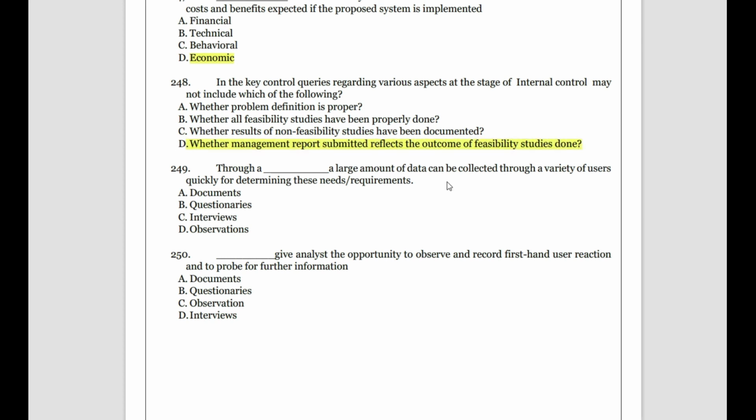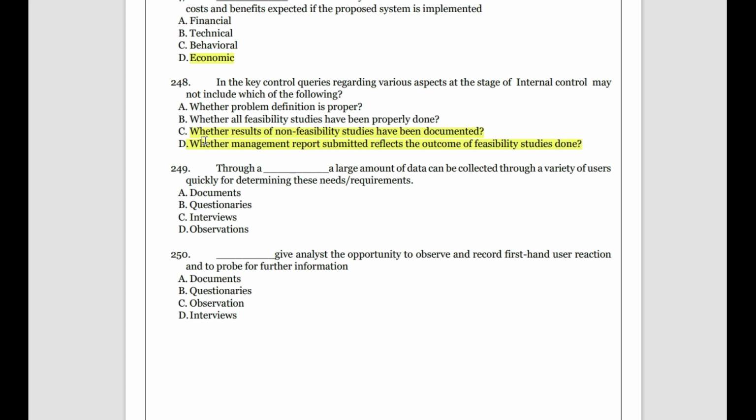Okay, just a minute. Oh, no. Okay, sorry, this one will be the answer, not D, it is C. The reason is that in the internal control thing, we'll have proper definition, we have the feasibility studies, and the internal control, even the management can also show the feasibility studies done to the internal control people. Okay, but non-feasibility study will not come in internal control.